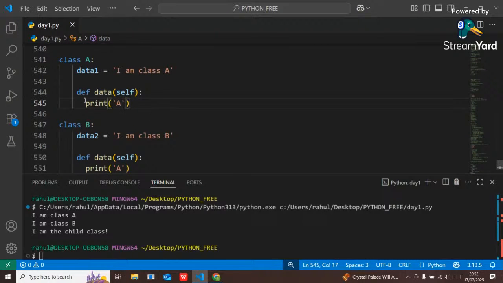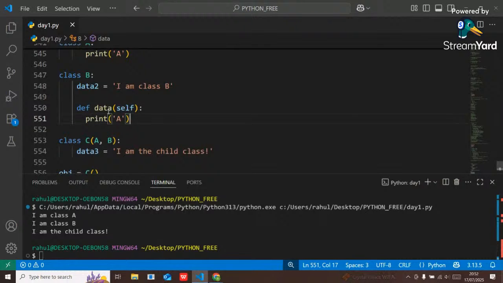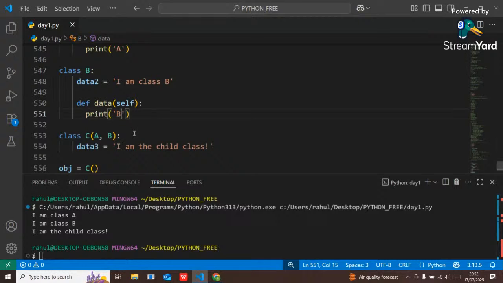See, guys, I have two methods. The first method is data, which is present inside A. The second method is data, which is present inside B. Here I will print B.